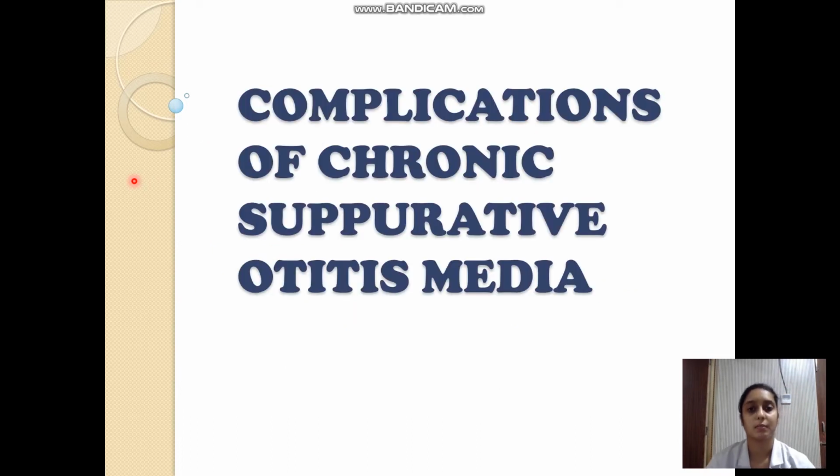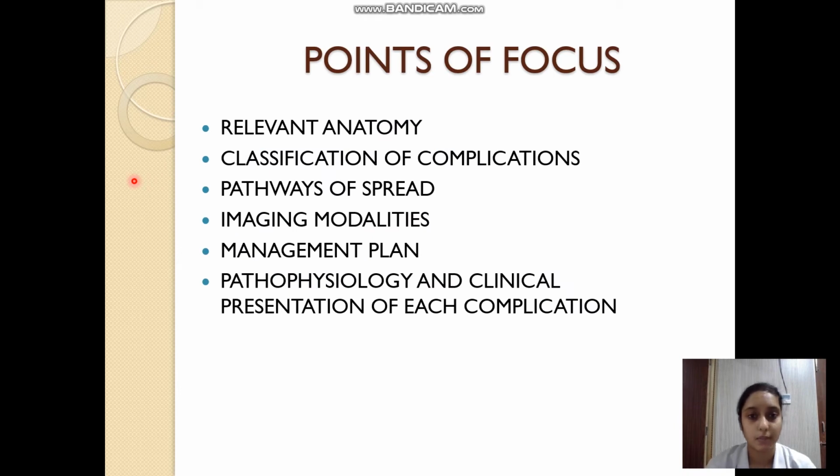Today we will be learning about complications of chronic suppurative otitis media. The main points of focus in this topic will be the relevant anatomy of the middle ear and the structures surrounding the middle ear which are involved when this chronic otitis media spreads outside the bony confines of the middle ear.